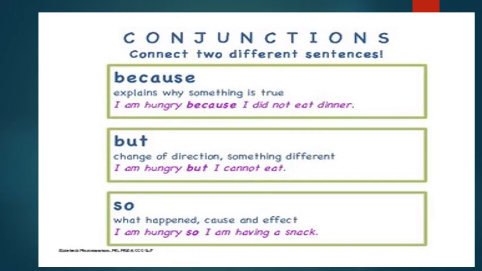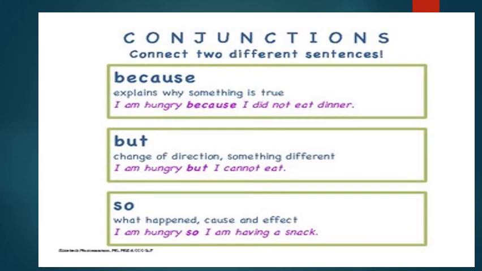The third word is so, which says what happened, with cause and effect. So now here again these are two sentences, and the conjunction so is joining these two sentences. The first sentence is I am hungry. The other sentence is I am having a snack.